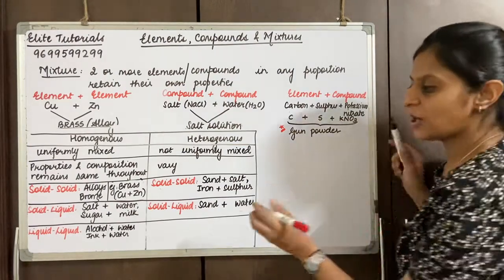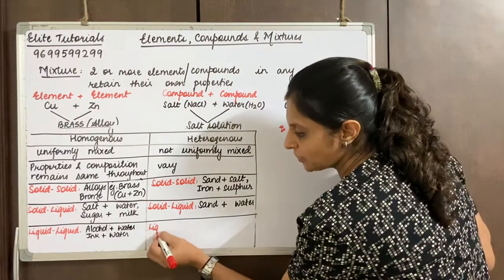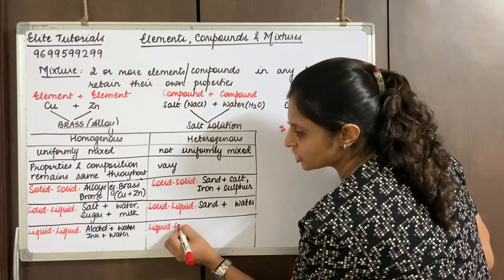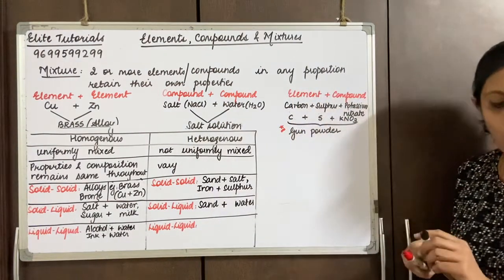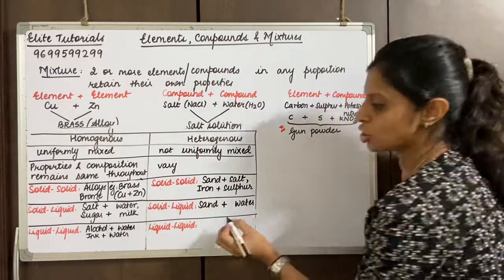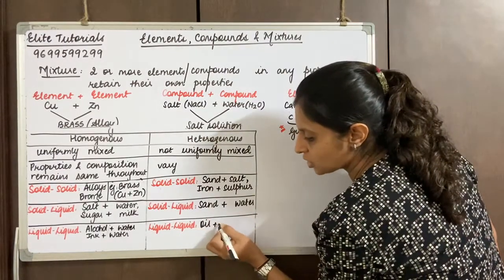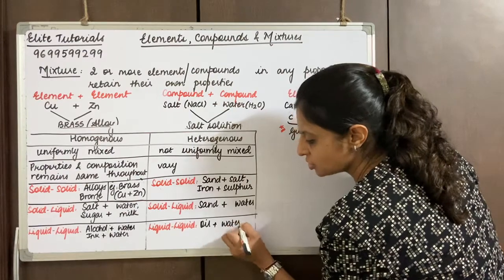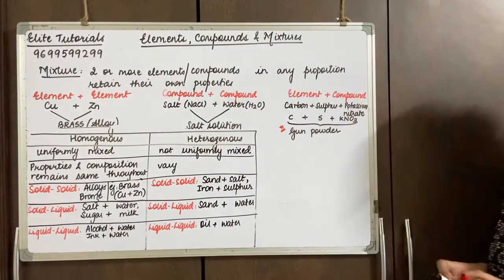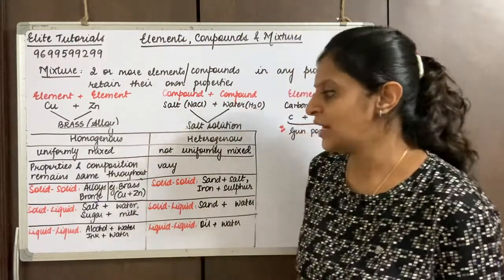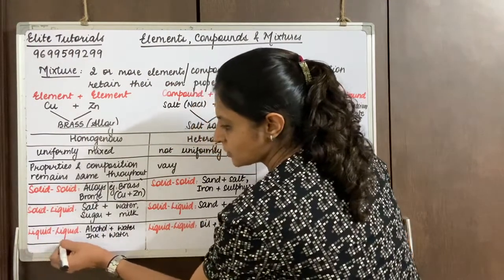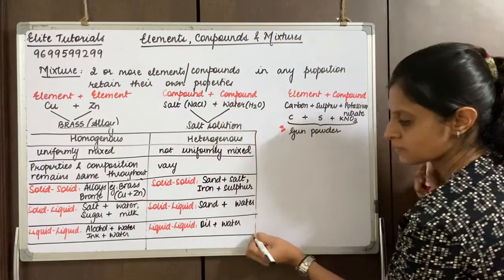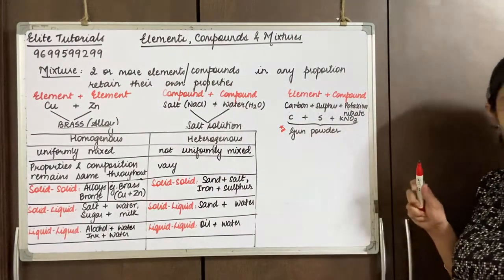When we talk about any two liquids which do not mix, they form a heterogeneous mixture. That would be oil in water. Oil will be floating on top, so oil and water is a heterogeneous mixture. I'm sure you are understanding. We are left with the last option, that is gases, a mixture of two gases.